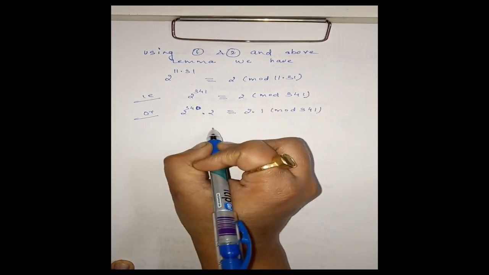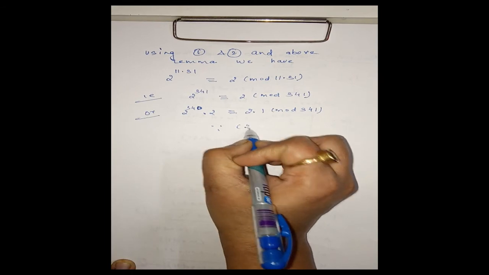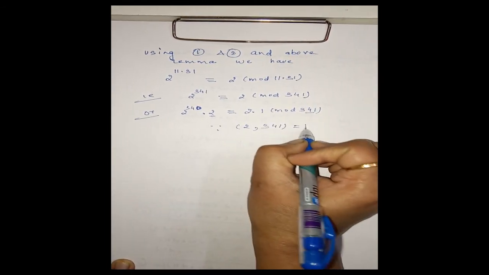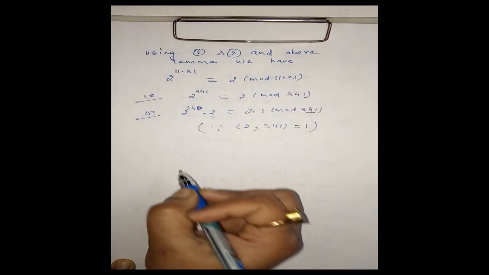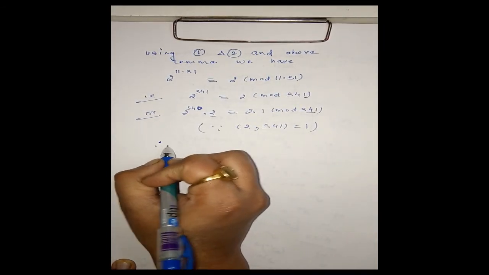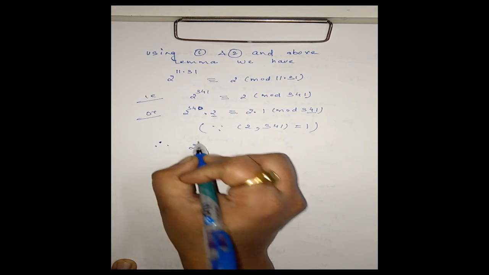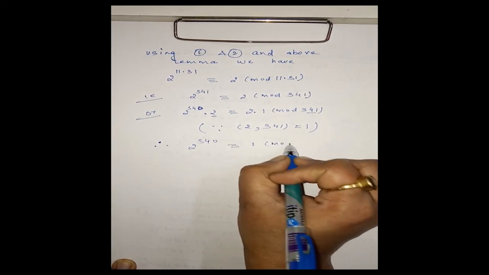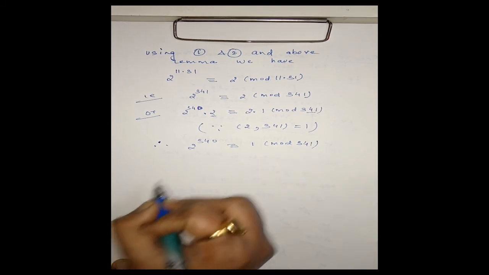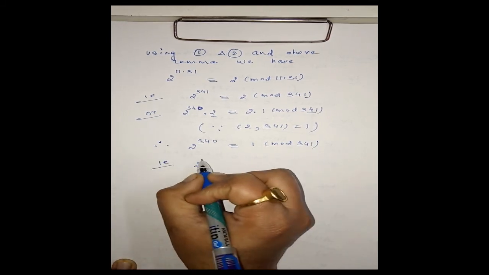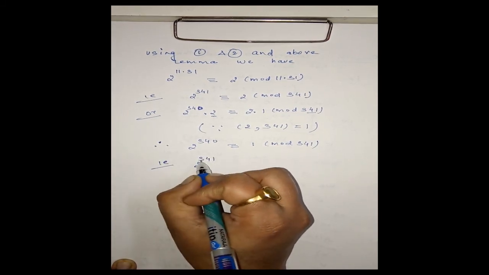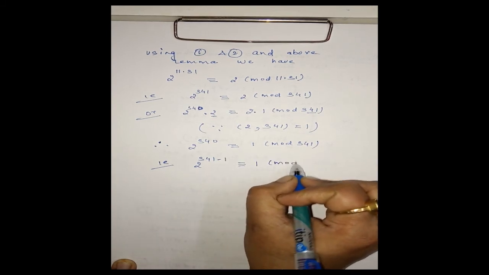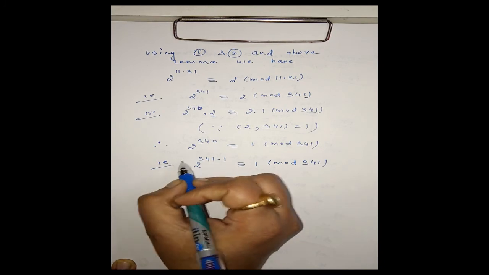Okay, now since GCD of 2 and 341 is 1, therefore we can cancel out 2. Therefore 2 power 340 is congruent to 1 modulo 341. I can write like this. That is, this is of the form 2 power 341 minus 1 is congruent to 1 modulo 341. Hence proved.